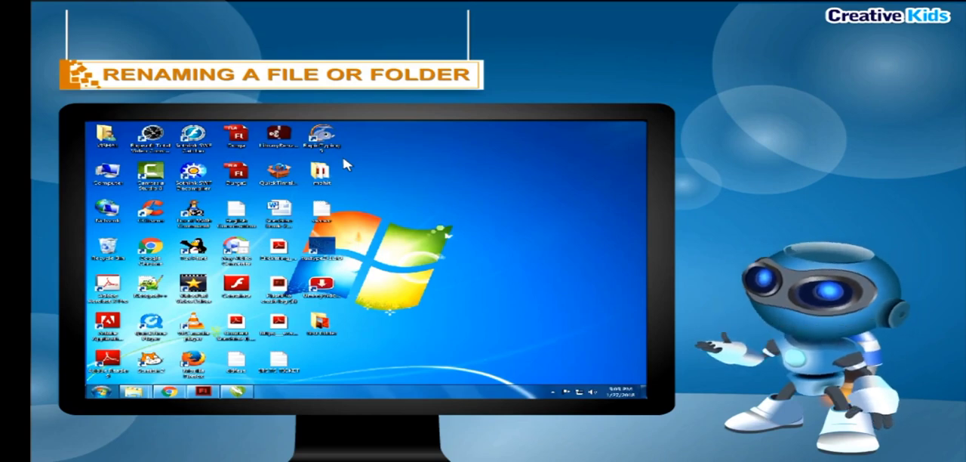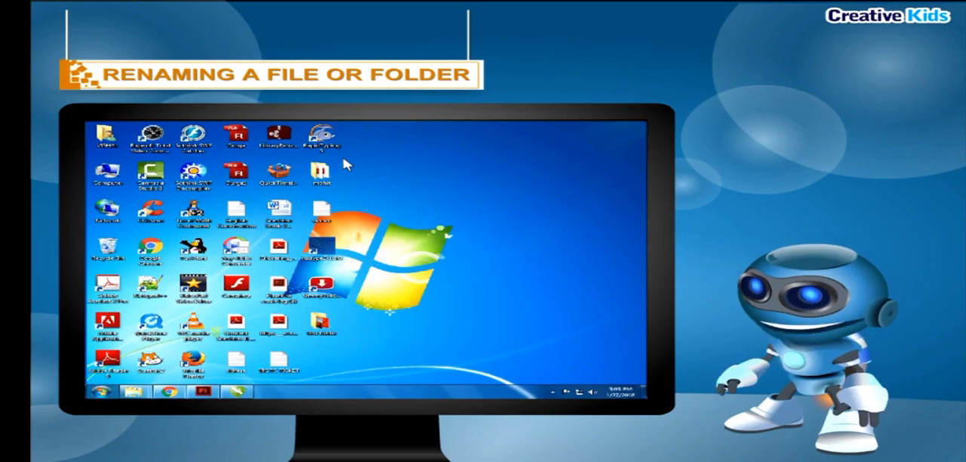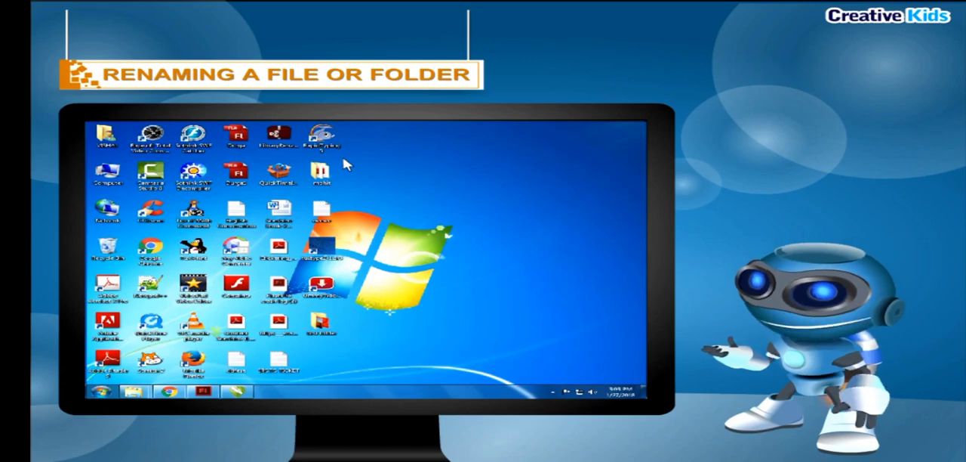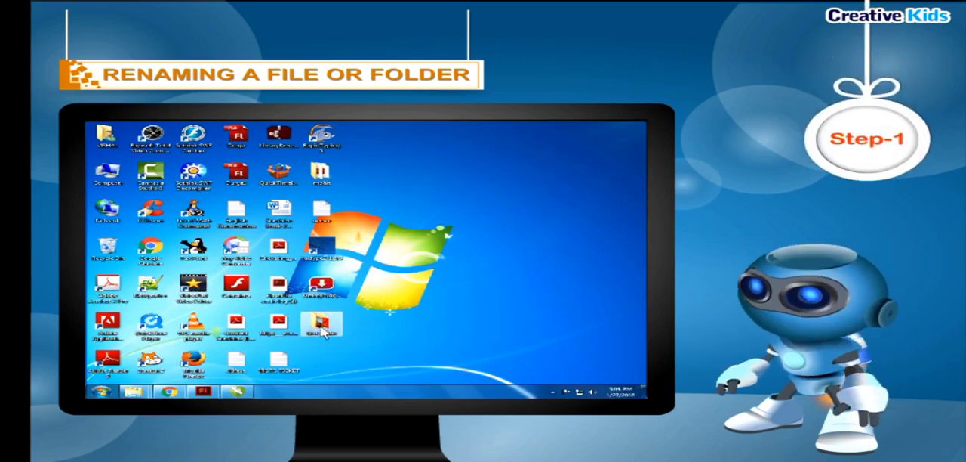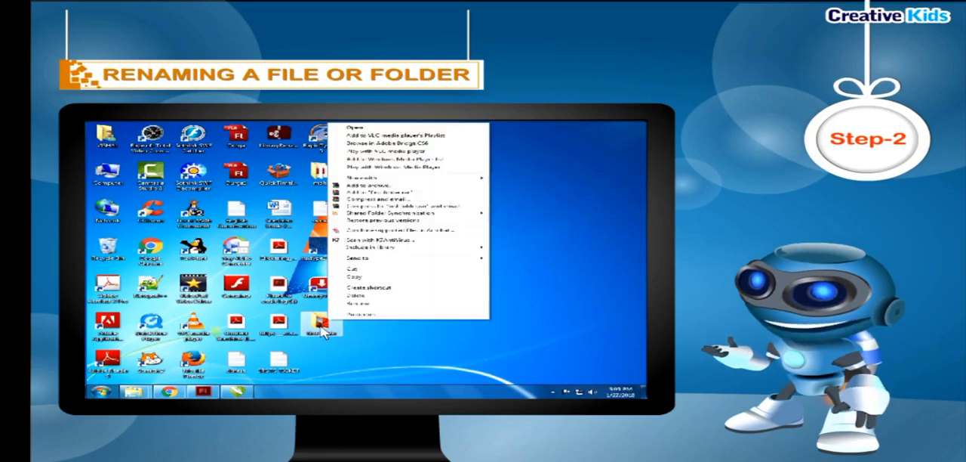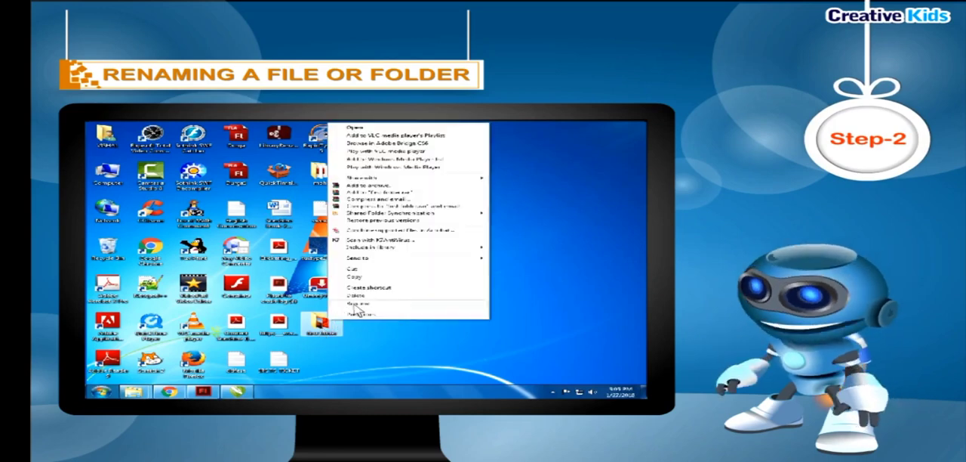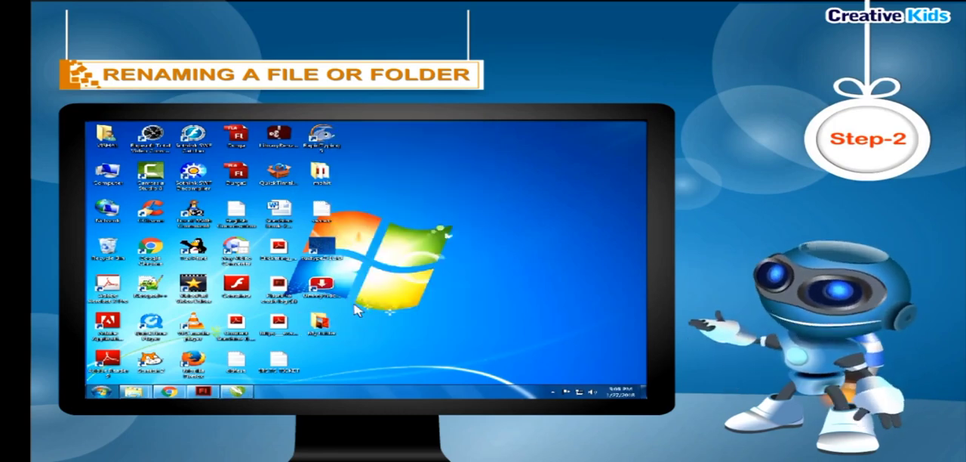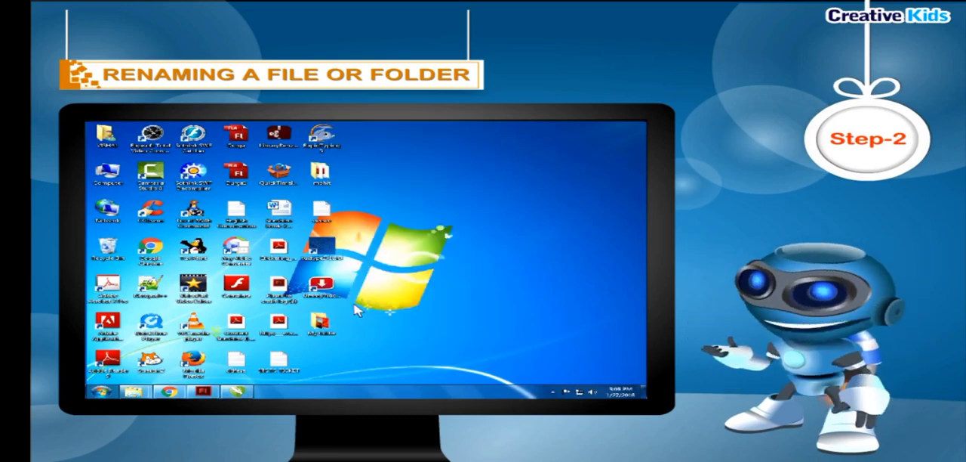Renaming a file or folder. Rename means to change the name of an existing file or folder. To rename a file or folder, follow the given steps. Step 1. Select the file or the folder that has to be renamed. Step 2. Right-click the mouse button and select the rename option. Now, type the new name that you wish to give to the file or folder.